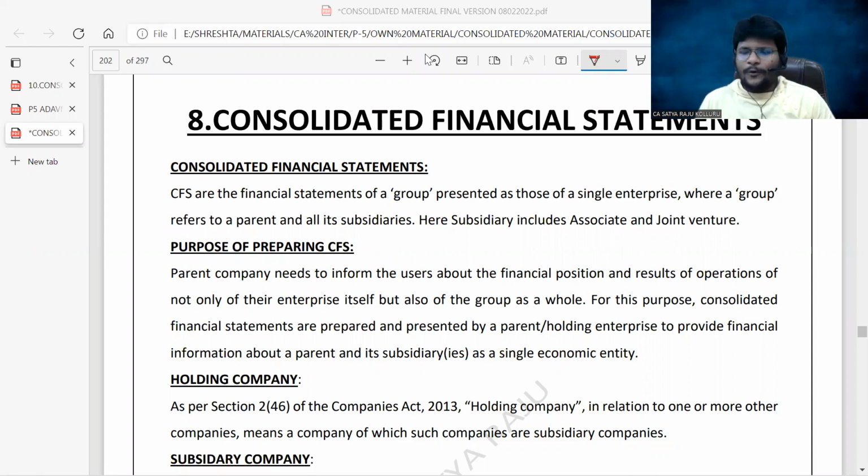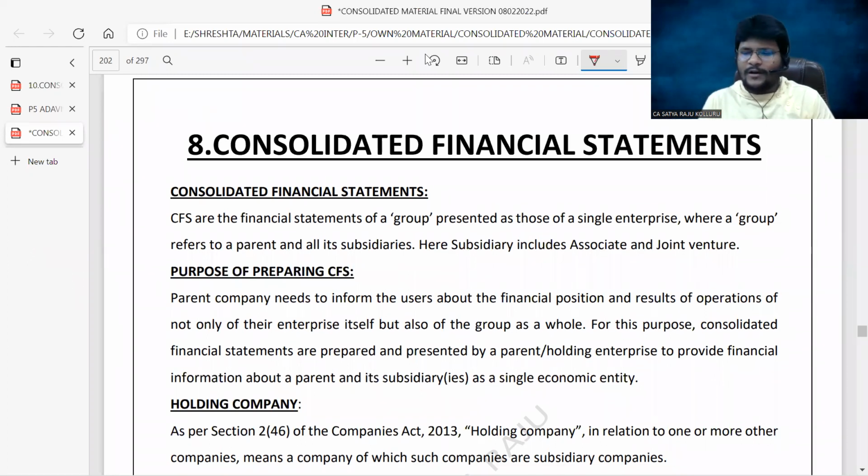So, most wanted chapter for all the students. I know you are eagerly waiting for uploading. So, this is the time for discussion of the chapter Consolidated Financial Statements.